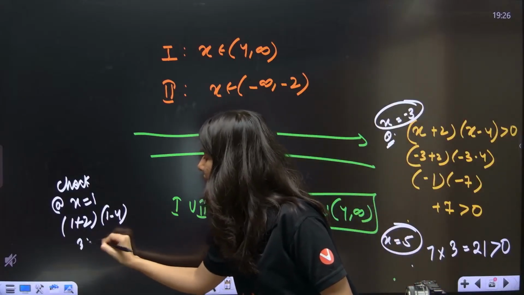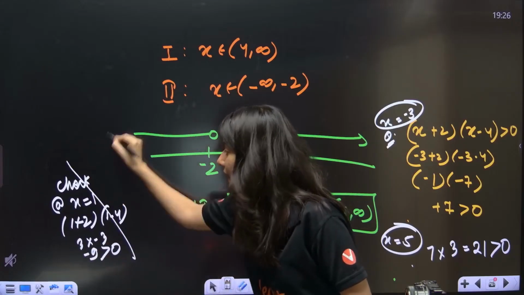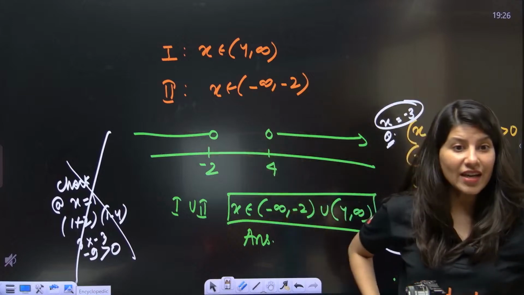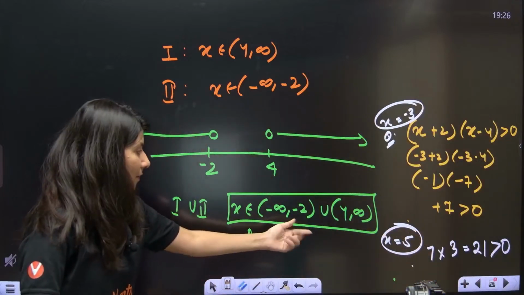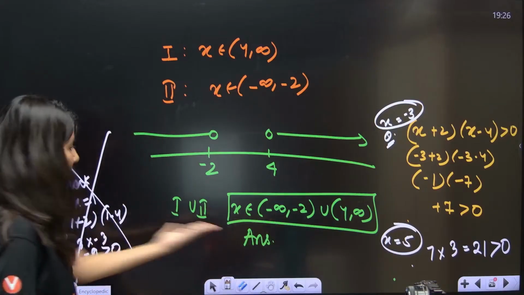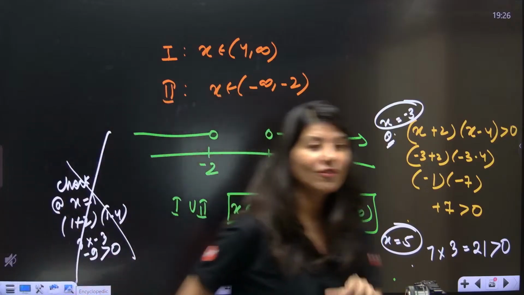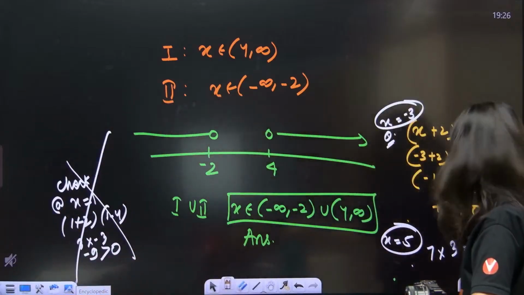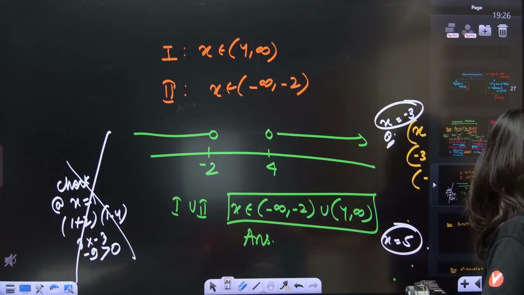So this is 3 into minus 3, which is minus 9, which is not greater than 0. No, this is not getting satisfied. And we have not included this in our answer. My answer does not have x equals 1. That means the verification is absolutely fine. Okay? Everybody? Yes? Alright.